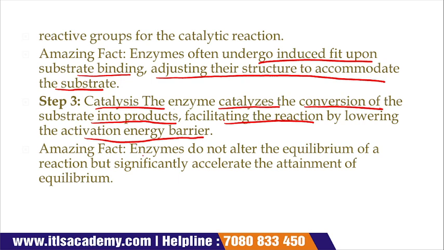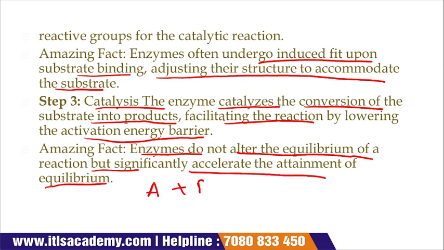Now, what is the amazing fact behind it? Enzymes do not alter the equilibrium of a reaction but significantly accelerate the attainment of the equilibrium. Suppose it is A plus B is equal to AB, and the amount of A is 2 gram and the amount of B is 3 gram.